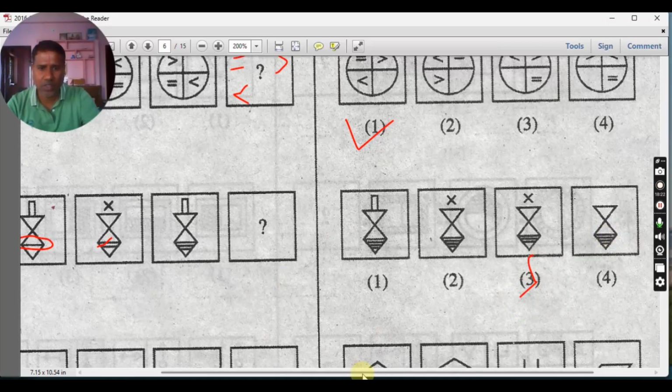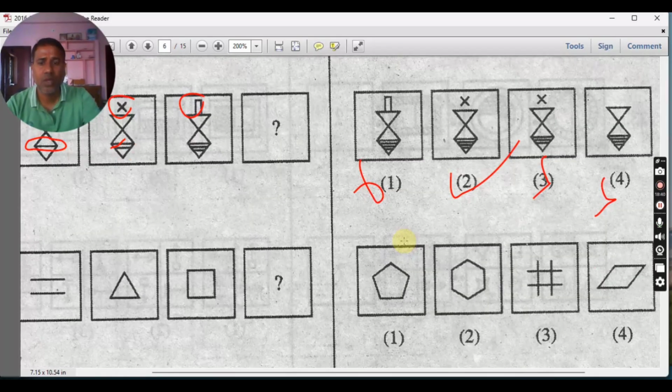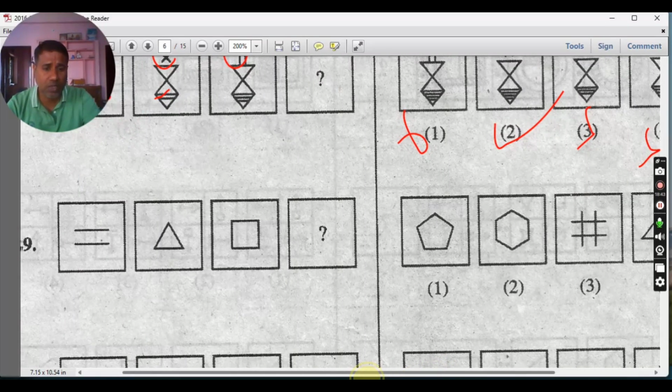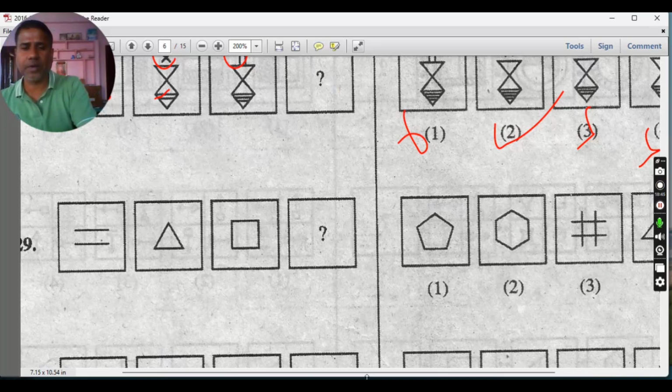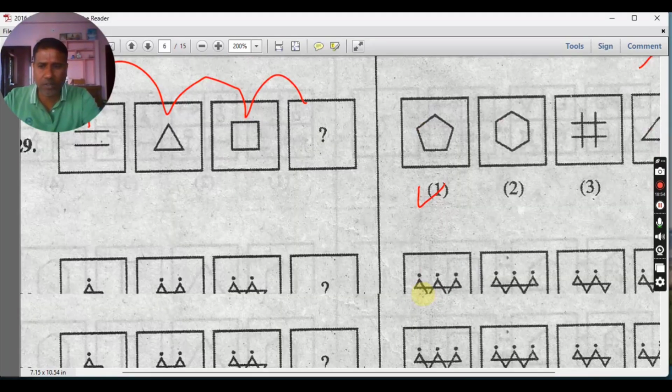This is okay. Next think of this. There is a stick-like thing above. There is x has come. Again stick-like. Again x should come. So this is also wrong. So x is there. Here x is not there. So this is also wrong. Now cross verify this x has come. 4 lines have come. This is correct. Elimination of wrongs. Very important. Next. So this is a 2 line figure, next 3 line figure, 4 line figure, next 5 line figure has to come. You see this is a 5 line figure, this is the correct answer.